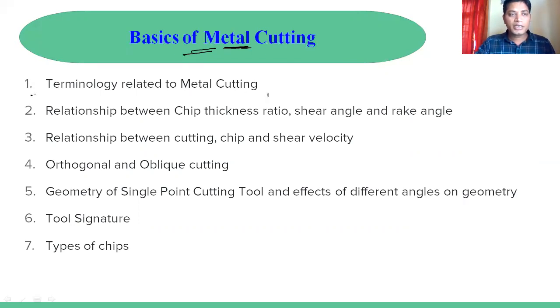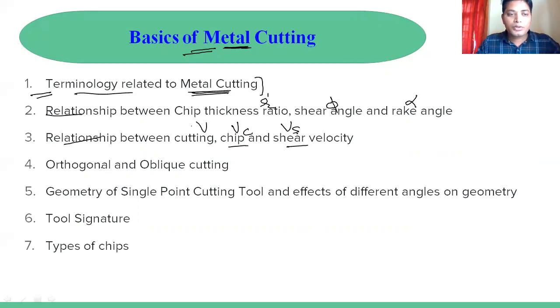First in this unit, we will discuss the terminology we have to keep in mind to study these things. The second and third parts are the relationship between the chip thickness ratio r, the shear angle phi, and the rake angle alpha. Then we'll discuss the relationship between cutting velocity, chip velocity, and shear velocity, which we define as v, vc, and vs.